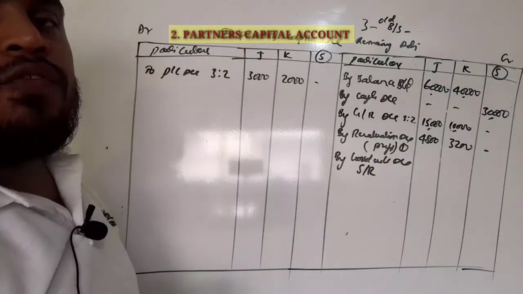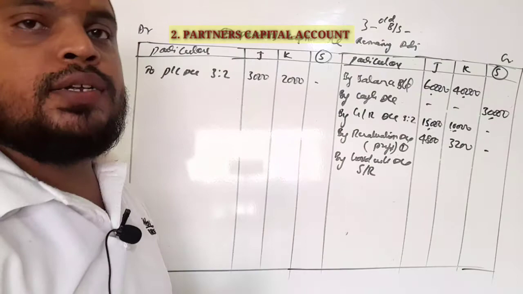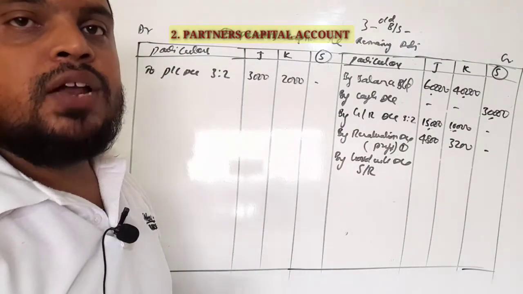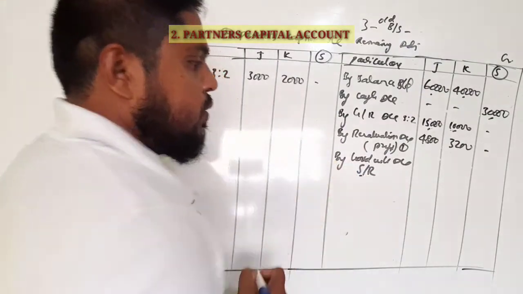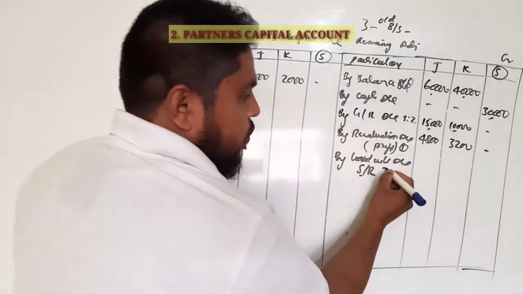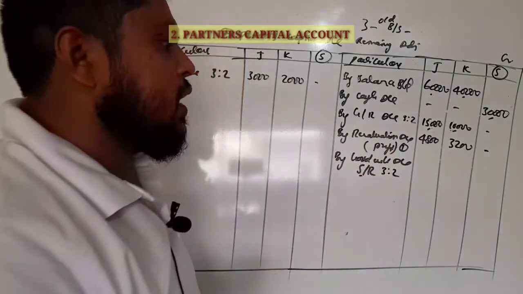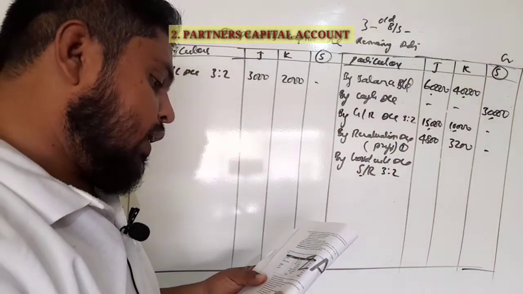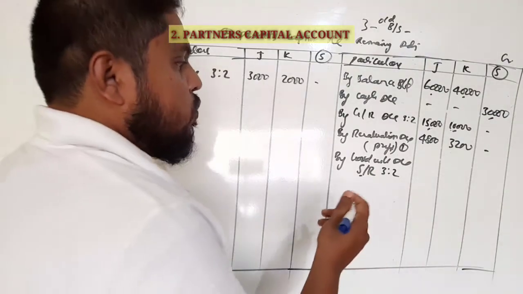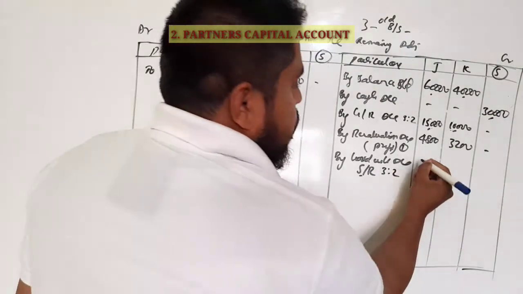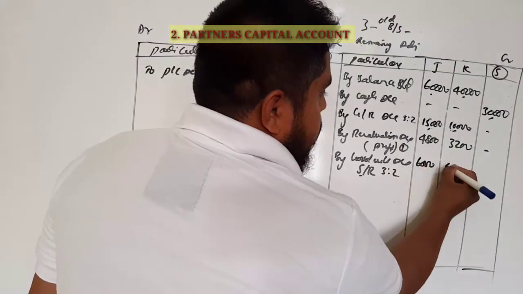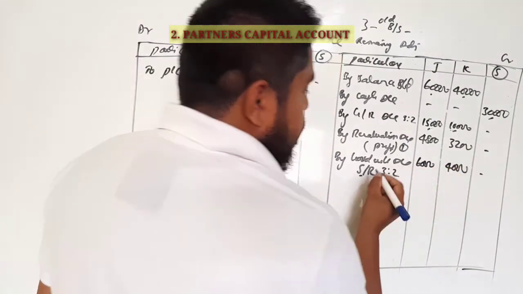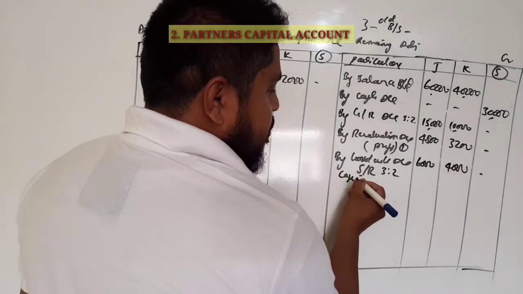In the absence of a sacrifice ratio, the old ratio itself can be treated as the sacrifice ratio. Goodwill he has brought is 10,000. Shared in 3:2, it is 6,000 and 4,000.